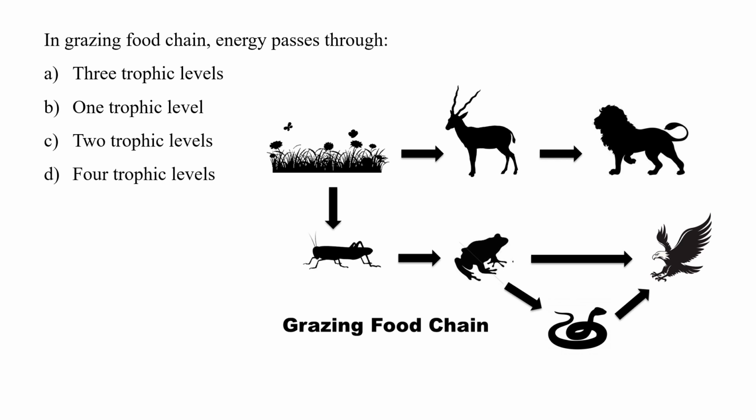Whereas in the second example, if grass is eaten by grasshopper and the grasshopper is eaten by the frog, the frog by the snake and the snake by the eagle, we will have three trophic levels. So the option can be option number A, option number C, or it can also be option number D. But as we have to choose one option, we will talk about the minimum trophic level. So the minimum trophic level will be two trophic levels. So the correct option will be option number C.